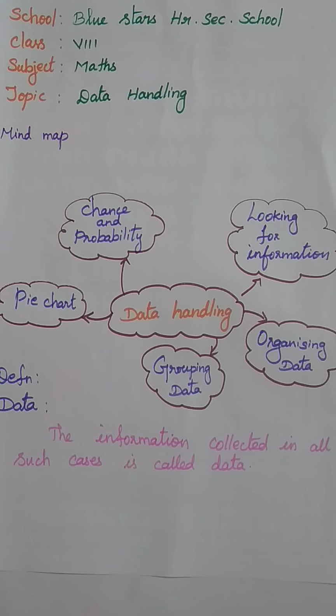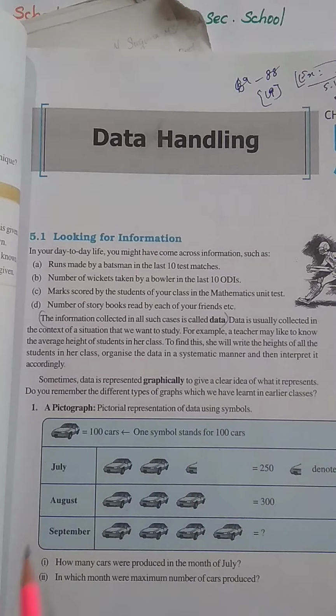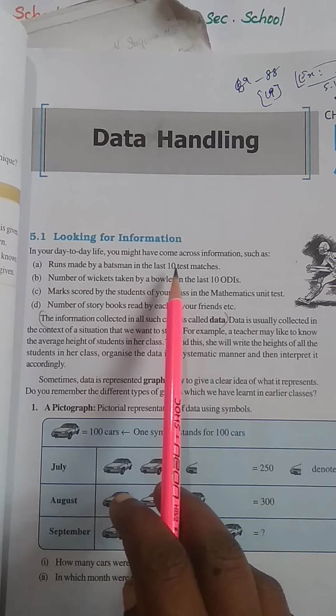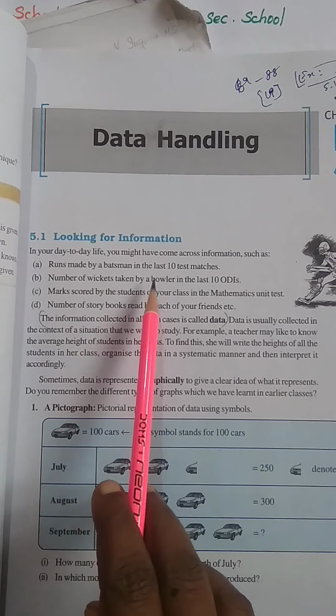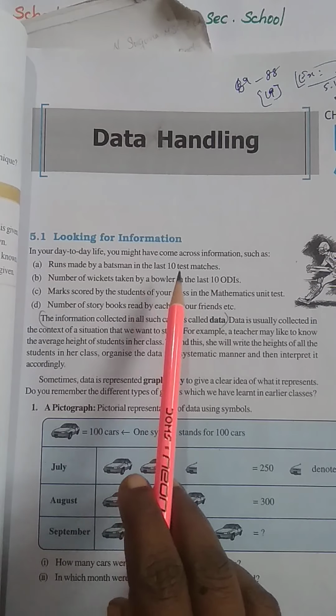Now in your textbook, in this unit data handling, looking for the information, what is meant by looking for the information? So in your day-to-day life, you might have come across information such as runs made by a batsman in the last 10 test matches. Okay, it's an information.